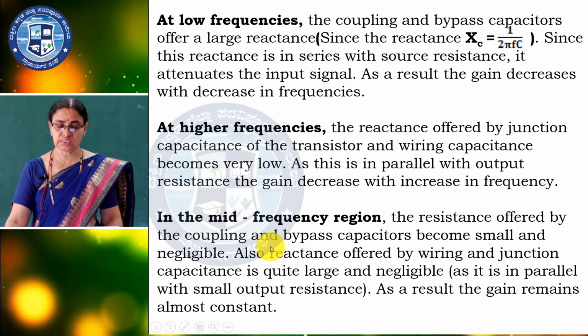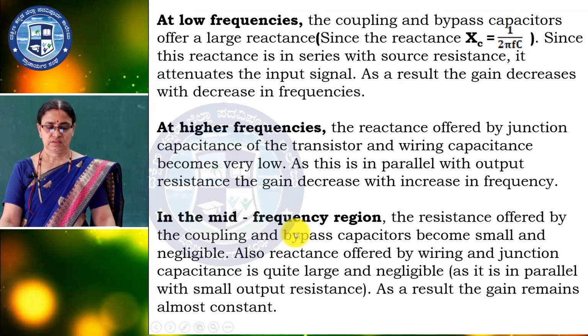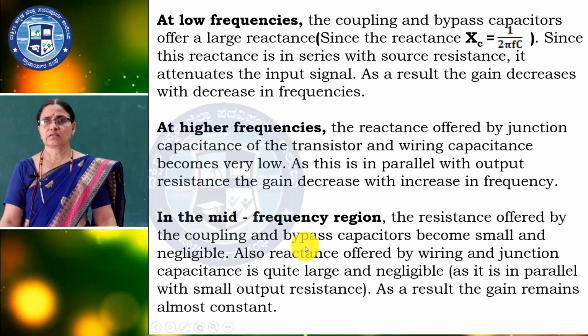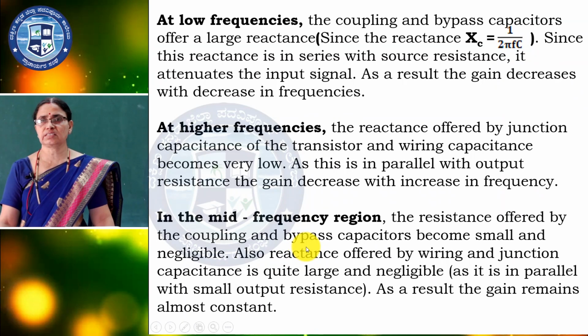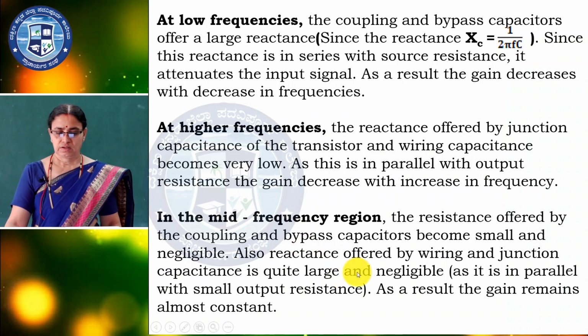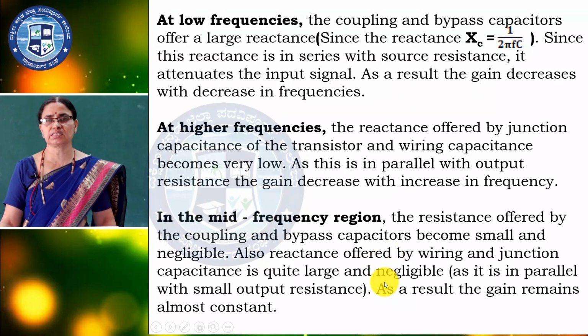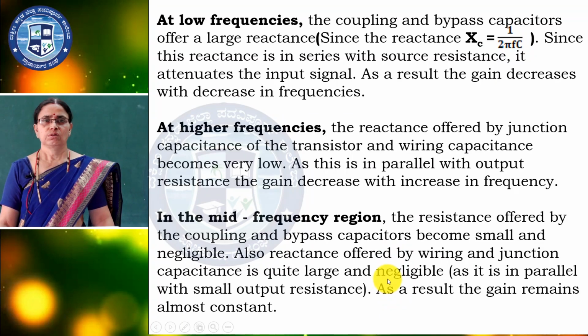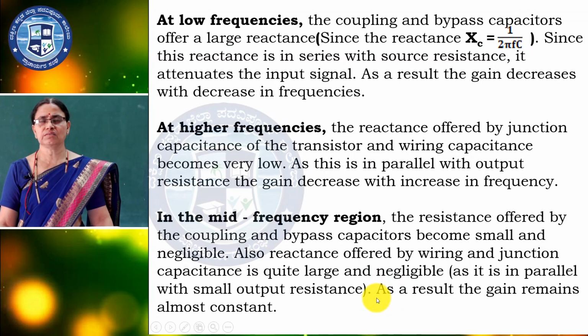The mid frequency range is a very important range. Here the input reactance will be less and negligible, and the output wire capacitance and bypass capacitors are open. So there is no question of decreasing, so here it is constant. One compensates the other, so you are getting the constant range in the midband gain or midband region.